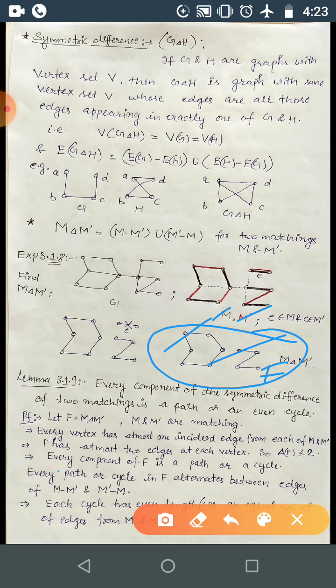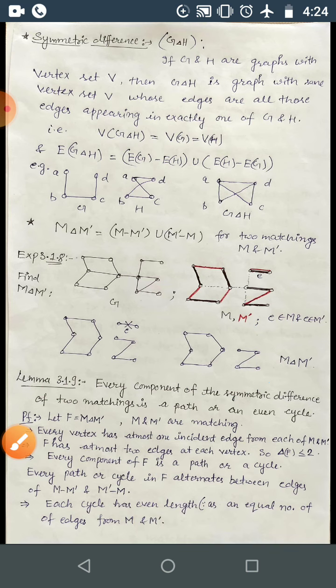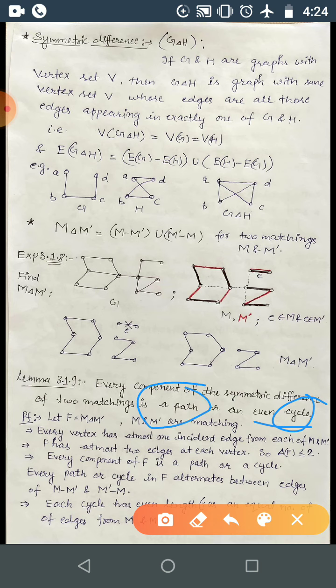So that's why every component of this F is either a cycle or a path. Okay, so every component of this is a path or a cycle. We have just shown that every component of the symmetric difference is a cycle or a path. Now we need to show that if it is a cycle, then it will be an even cycle.